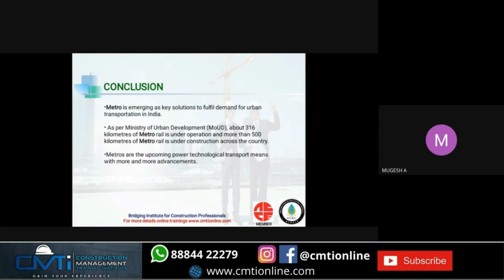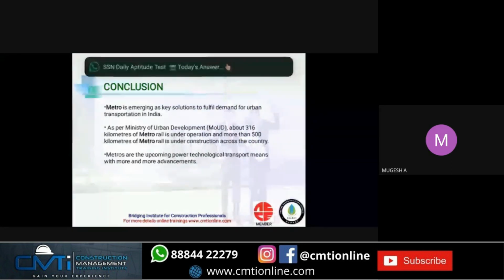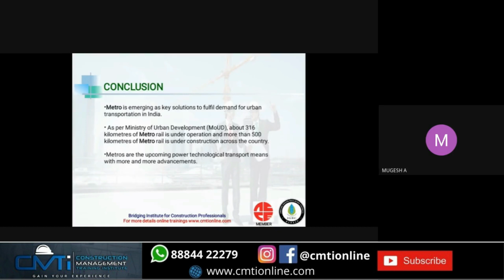Coming to the conclusion, metro is emerging as a key solution to fulfill the demand for urban transportation in India. It is a key solution to be both sustainable and to meet the increasing demands. As per the Ministry of Urban Development's recent report, about 316 kilometers of metro rail is under operation, and more than 500 kilometers of metro rail is under construction across the country.